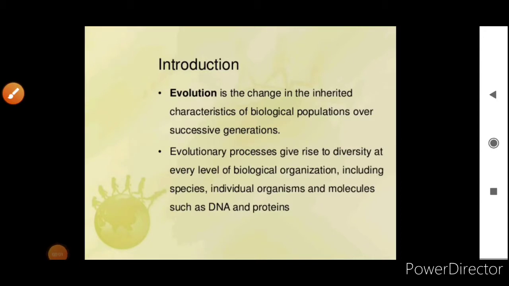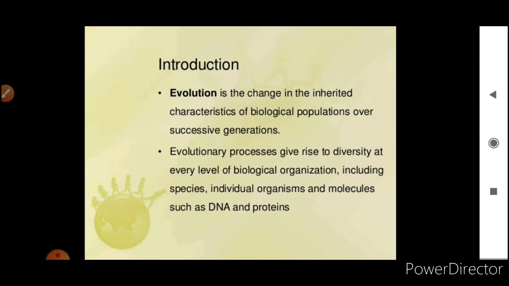So now we'll start with the chapter Evolution. Okay, that is the 7th chapter. Now what is evolution? Evolution is the change in the inherited characteristics of biological populations over successive generations. So we can't say that evolution will occur very fast, because slow changes generally lead to evolution.